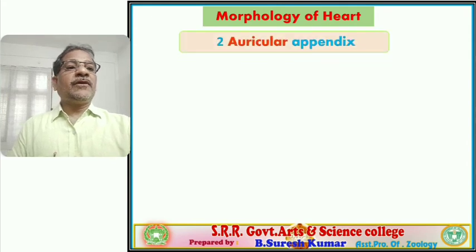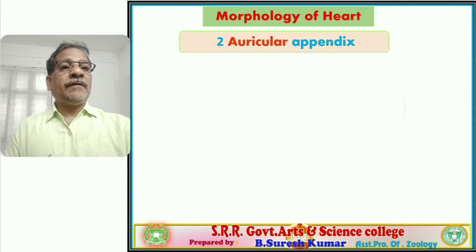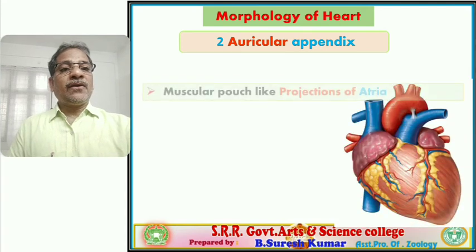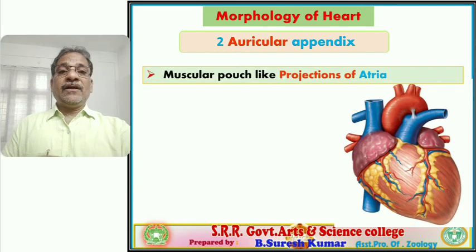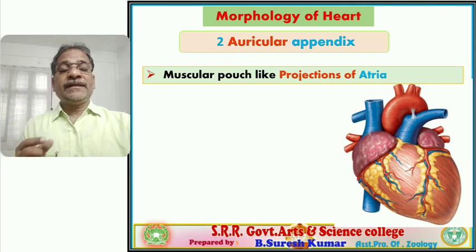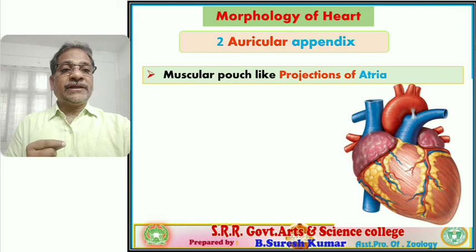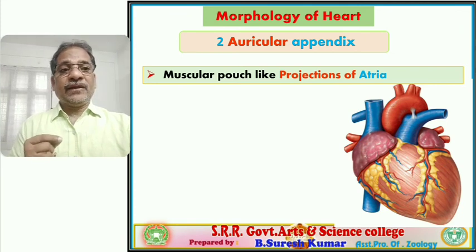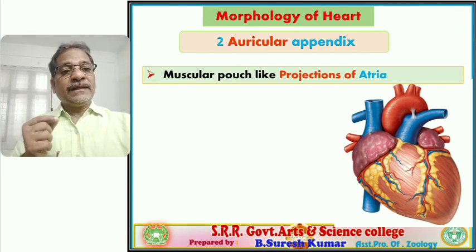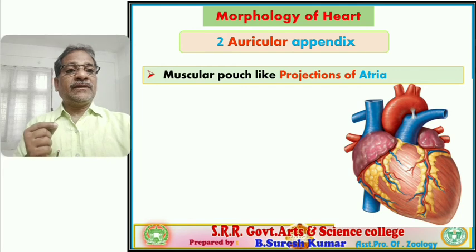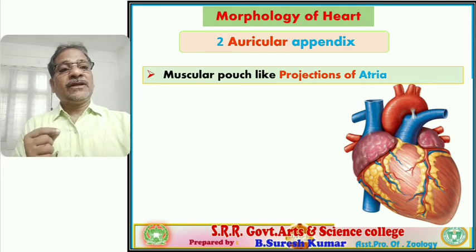So the second part is auricular appendix. They are also called auricular appendages. What are auricular appendages? They are nothing but the muscular pouch-like projections of atria. You observe the base of atria, the upper chambers, the dark brown colored structures in the visual, they are atria.